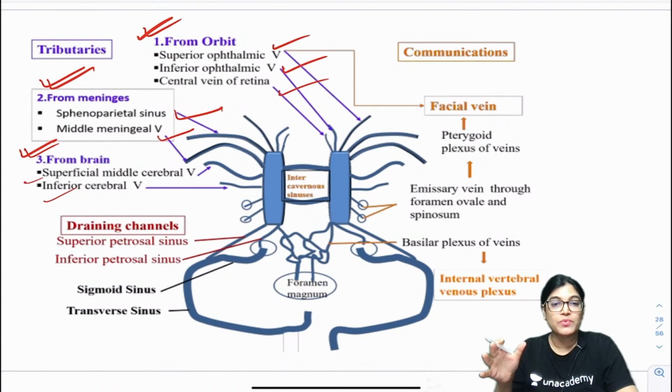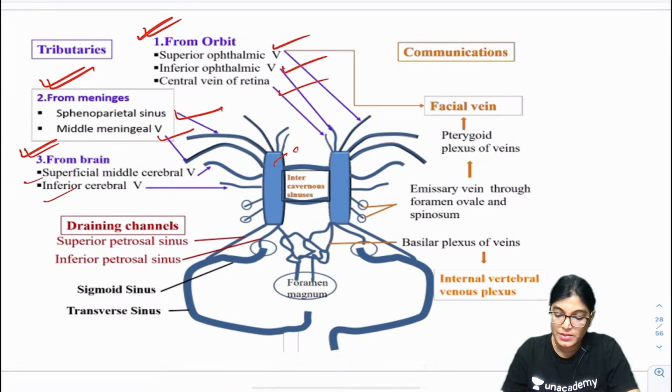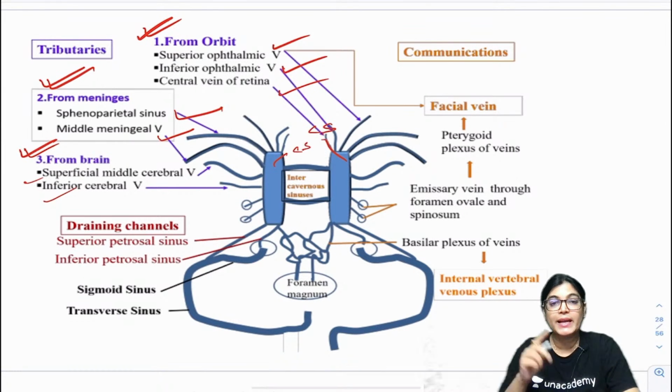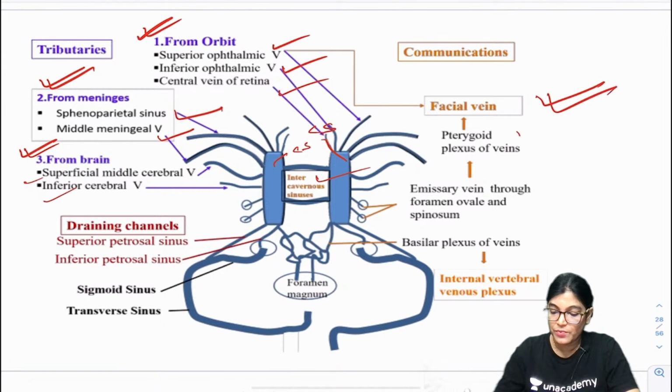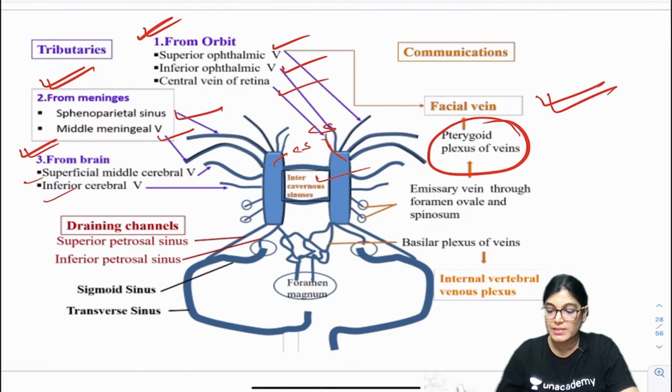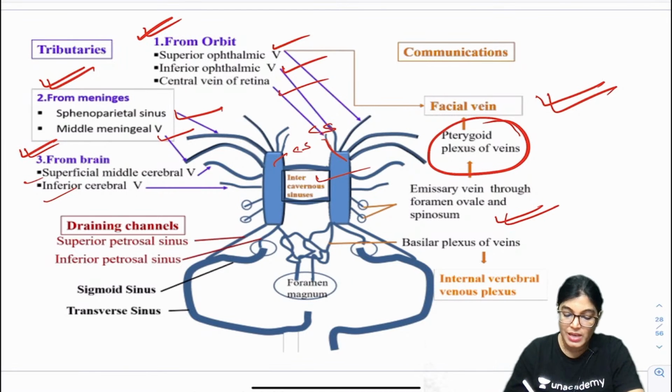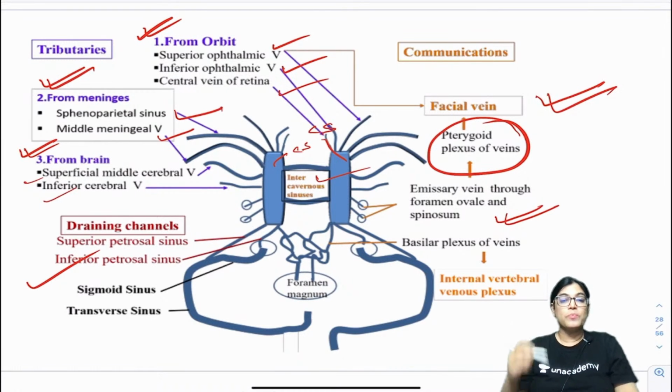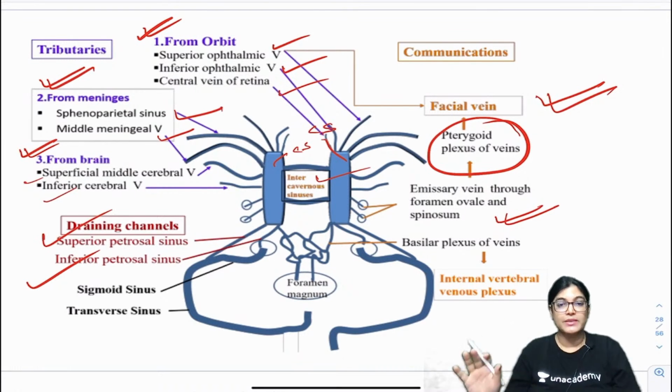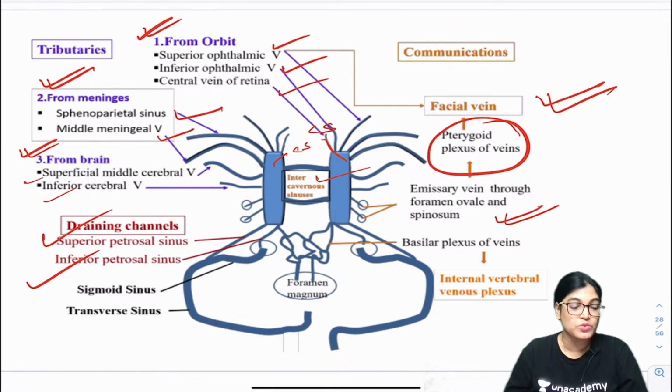The communication of cavernous sinus: the two cavernous sinuses, one on each side, can communicate with each other by intercavernous connections. Via the facial vein they form communication with the pterygoid venous plexus via emissary veins passing through foramen ovale, and will reach the internal vertebral venous plexus and cavernous sinus. Draining channels are the superior and inferior petrosal sinus. So these are all routes of infection to spread.